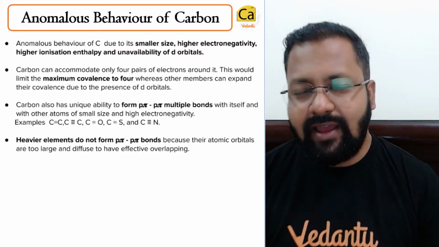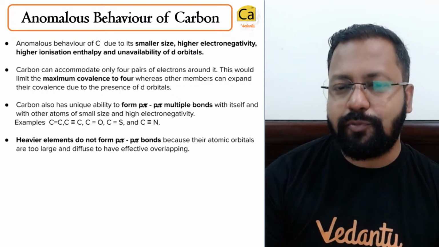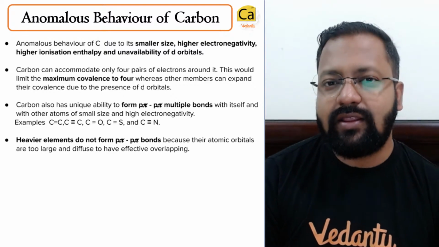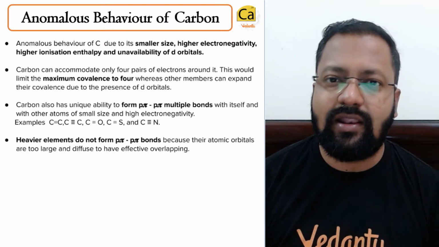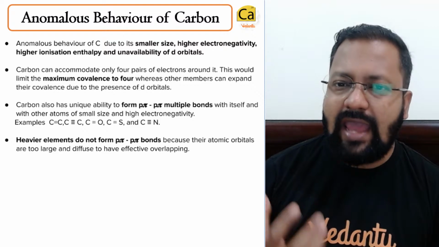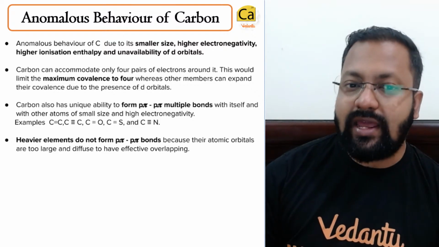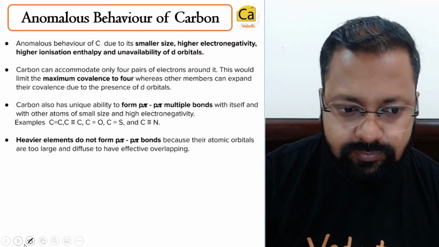Now, as we have already seen, the first member of every group shows anomalous behavior. Some behaviors are a little awkward, a little weird. Now what are the anomalous behaviors of carbon, and why do these anomalous behaviors come up?